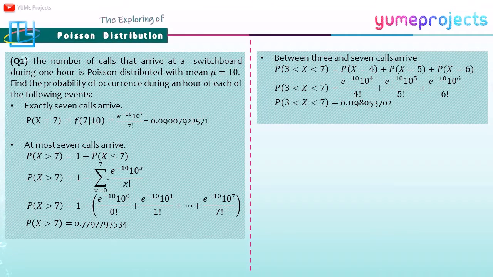And question number 2: the number of calls that arrive at the switchboard during 1 hour is Poisson distributed, which means mu is equal to 10. Find the probability of occurrence during an hour of each of the following events. First, exactly 7 calls arrive, and we get the probability that X is equal to 7 is e to the power minus 10 times 10 to the power of 7 over 7 factorial. The second question, at most 7 calls arrive, and the third, between 3 and 7 calls arrive.